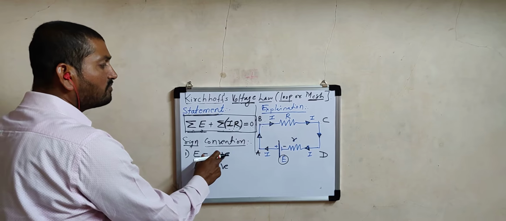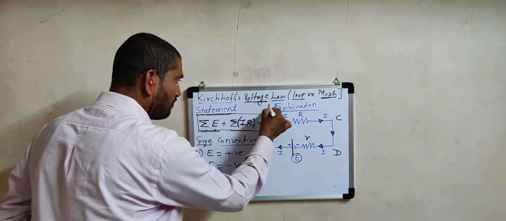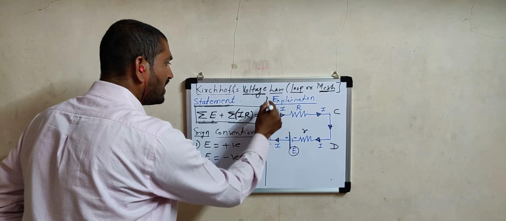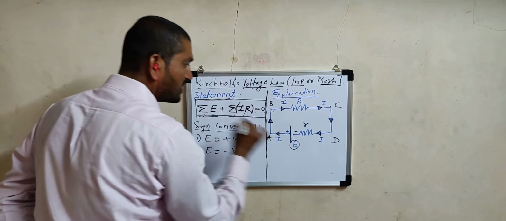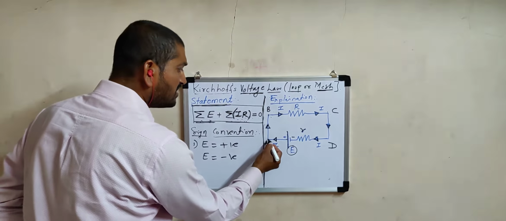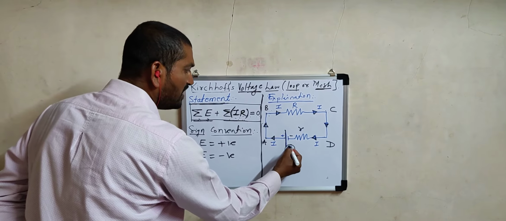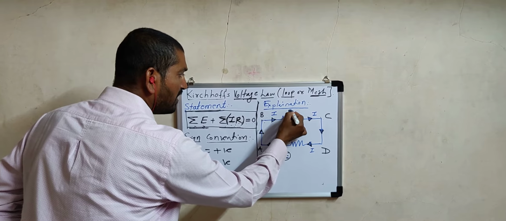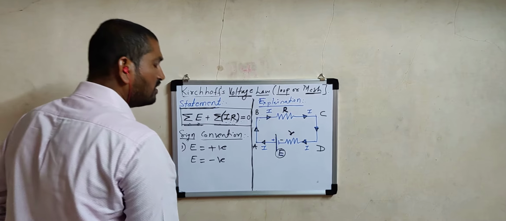When to take it positive? While going through a closed loop. First of all, this is a very important point to be noted: to apply Kirchhoff's voltage law, we require a closed electrical circuit. Open circuit, the law is not applicable. So let us consider a very simple closed electrical circuit in which one cell of EMF E is considered, one external resistance capital R and one internal resistance small r are used.